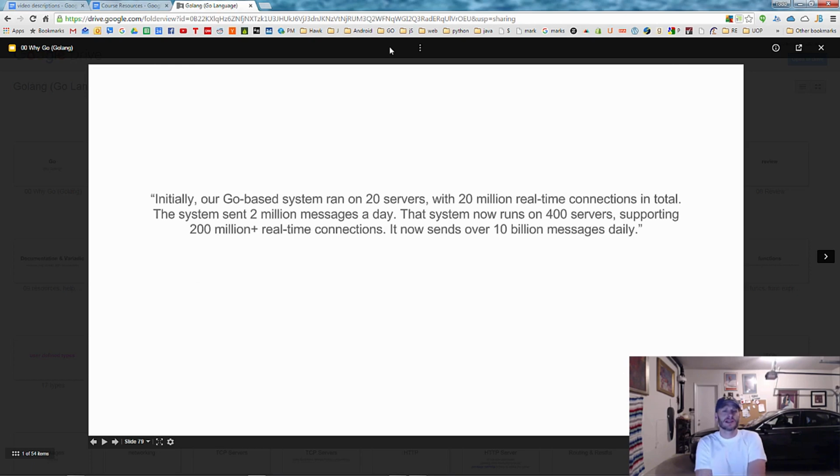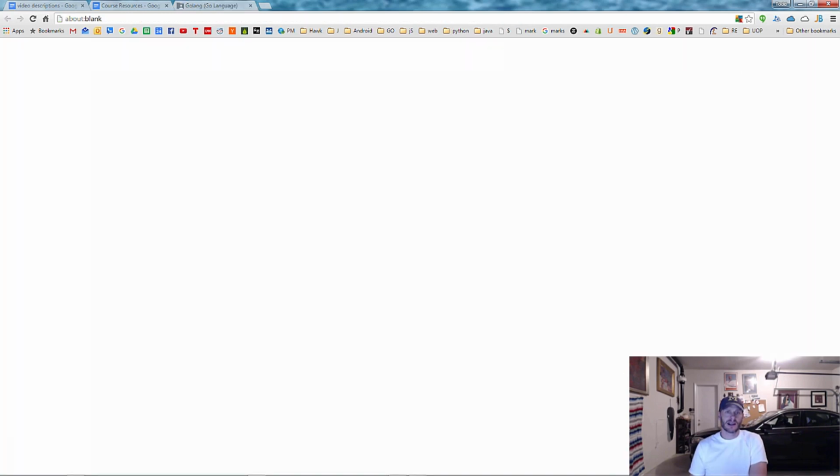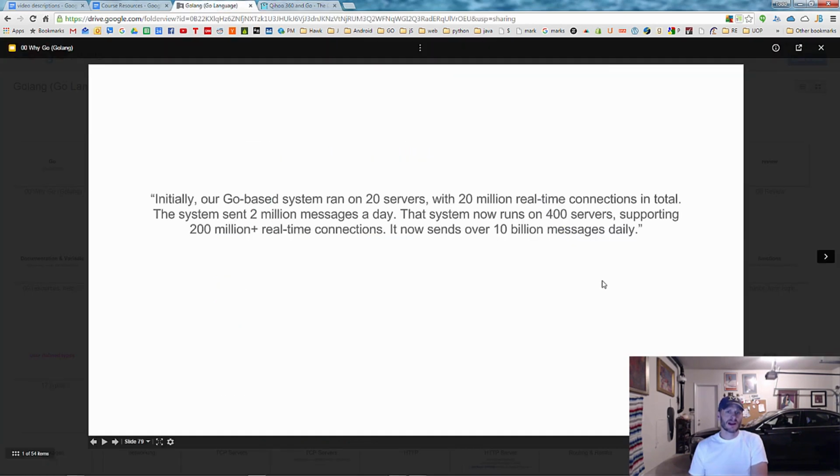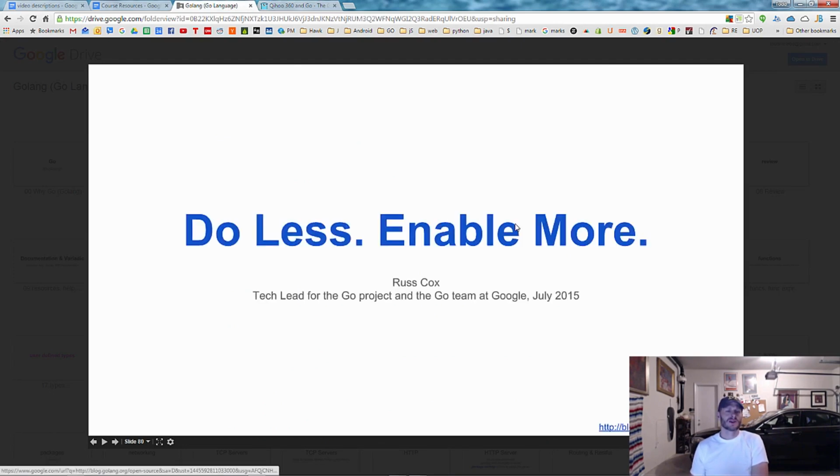So here's the Chinese company that gave an anecdote at a conference, and you can check this out right here at the Go blog at golang.org. So another great resource to reference and to read about things, the Go blog, and you can just get there by Googling Go blog, right? But here, this company runs 400 servers, 200 million real-time connections, whoa, and sends 10 billion messages daily using Go. That's amazing. So do less, enable more. That's one of the mottos of Go.